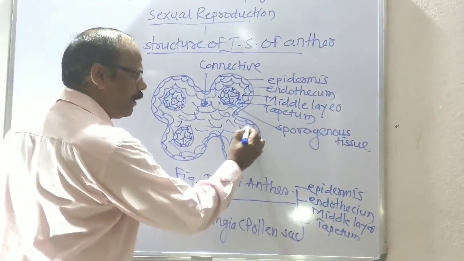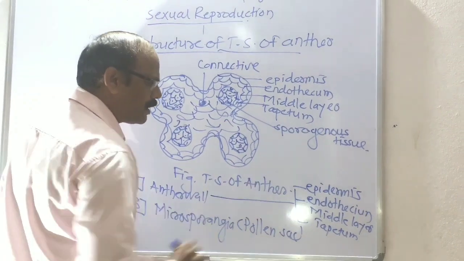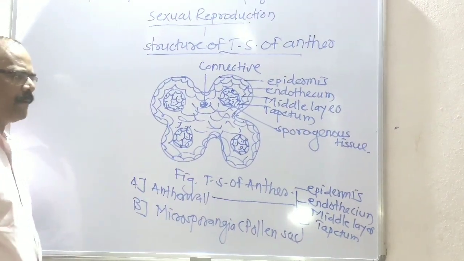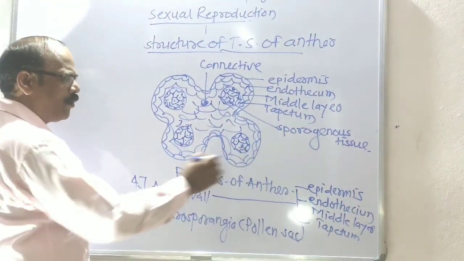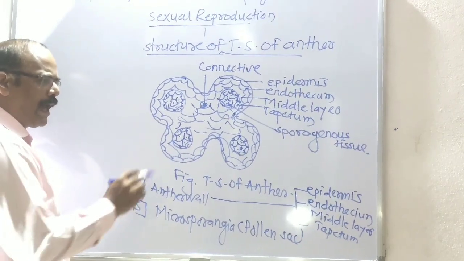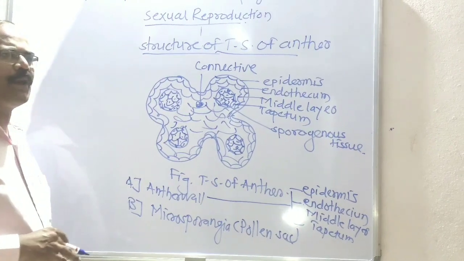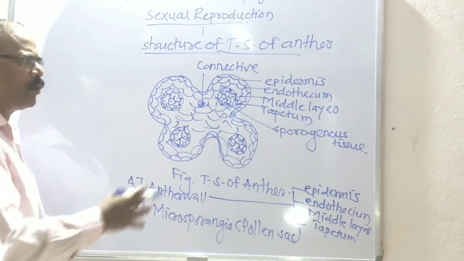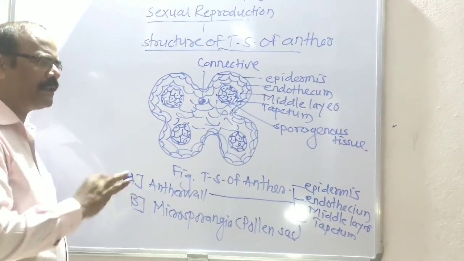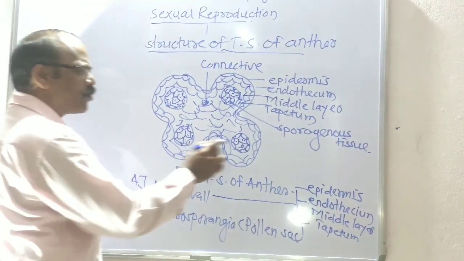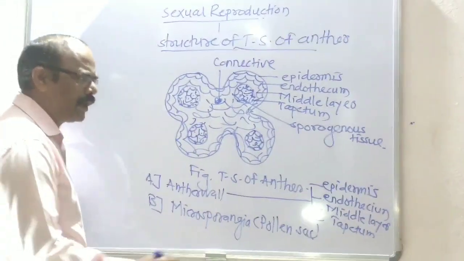Endothecium is the single layer of cells inner to the epidermis. These endothecium cells are thin-walled and have callose thickenings, and the endothecium is helpful in the dehiscence of the anther at maturity. After maturity, the anther ruptures; that process is called dehiscence, and the endothecium cells help in it.